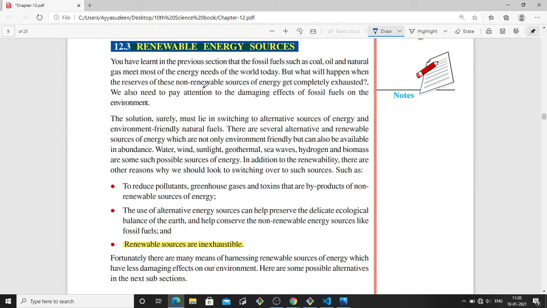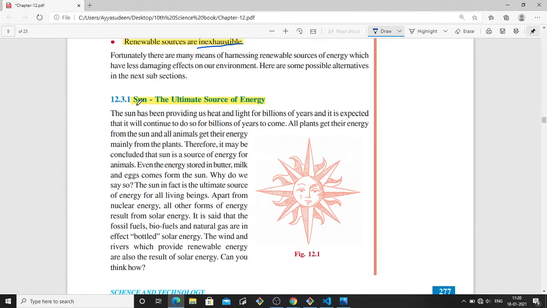And next one is renewable energy sources. Renewable energy sources are inexhaustible, meaning you cannot use them up because they are found in huge amounts, and they get renewed. For example, wind, seawater, and sunlight. So these are all renewable energy sources. Sunlight is the ultimate source of energy.